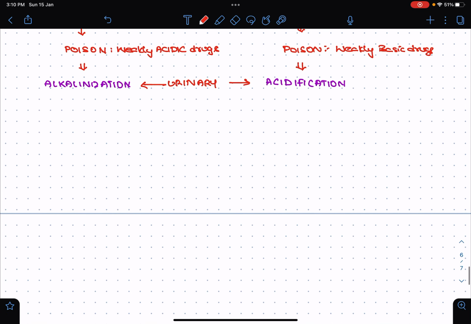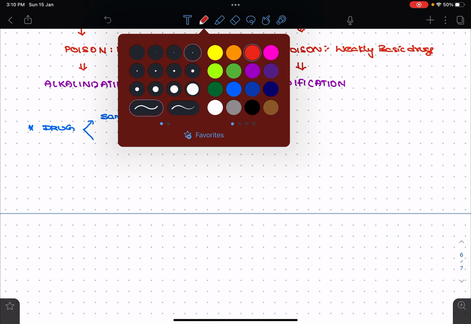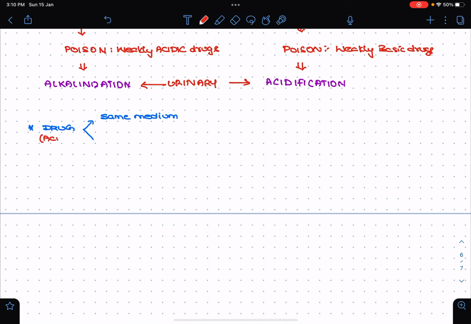One very important concept you should remember: if the drug is subjected to the same medium, for example, take a weakly acidic drug subjected to the same medium, that means a medium having acidic pH.